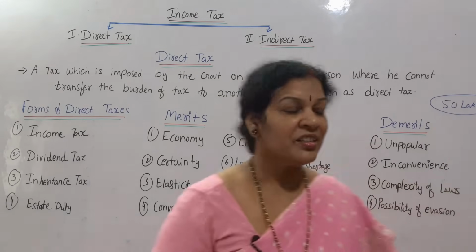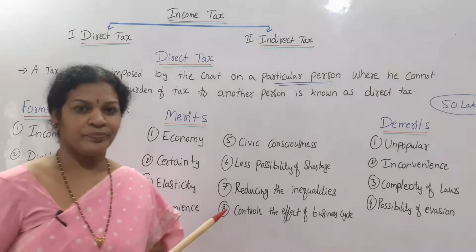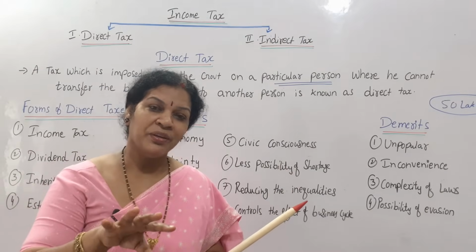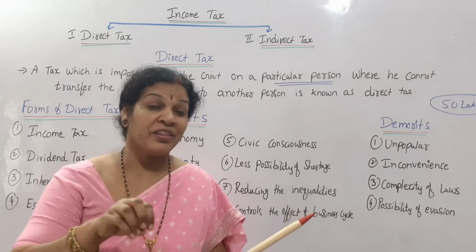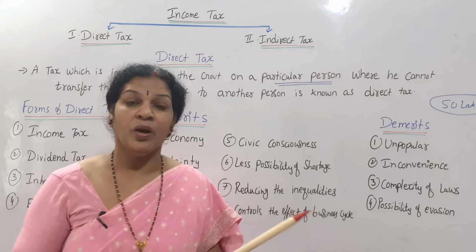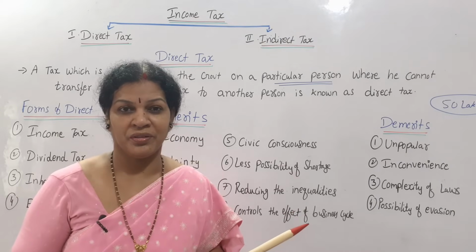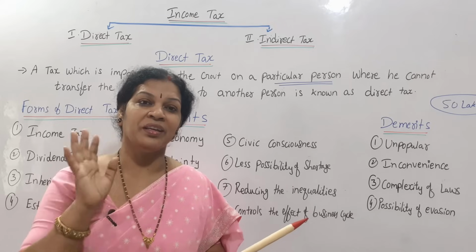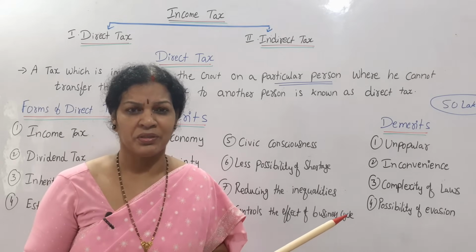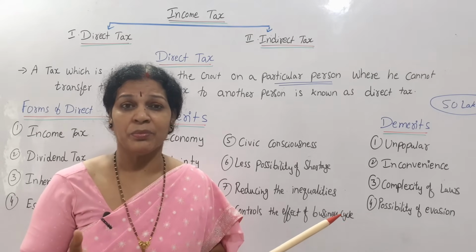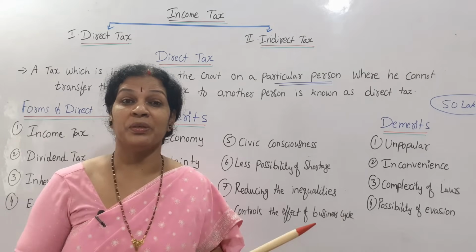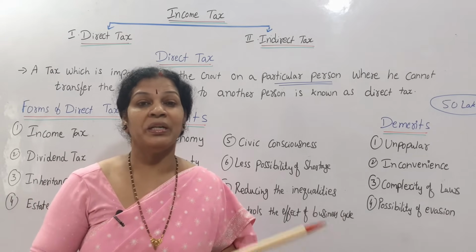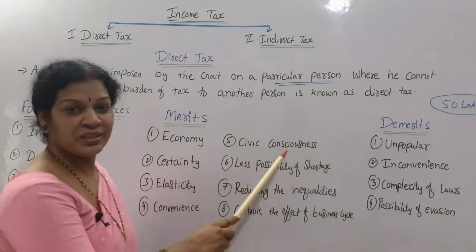And next thing is civic consciousness. Civic consciousness means you must remember that every person is responsible for the development of every country. What is the contribution of every person? Whatever they are earning, from that they are contributing something. That is civic consciousness. They have some moral responsibility, and with that moral responsibility, they are also contributing something to the government for the development of that country. We call it civic consciousness.